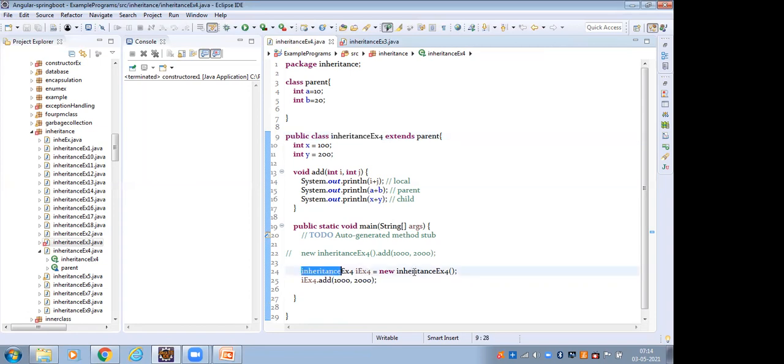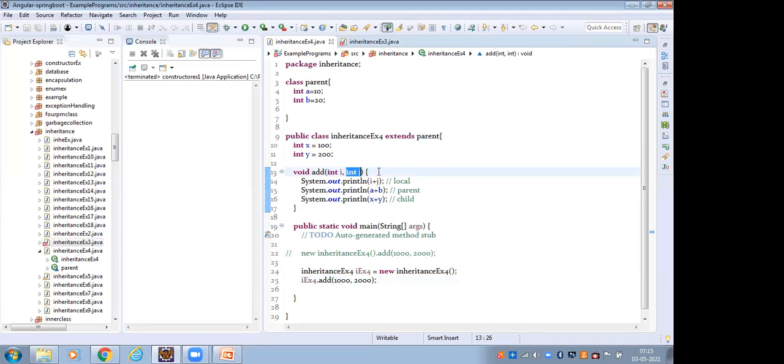By using this object, I have to access the add method. Inside the add method, I have to pass the two parameters, 1000 and 2000, as int i, comma, int j. So these two parameters I have to receive.